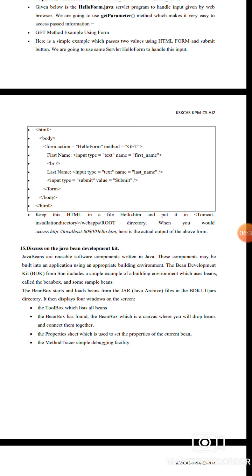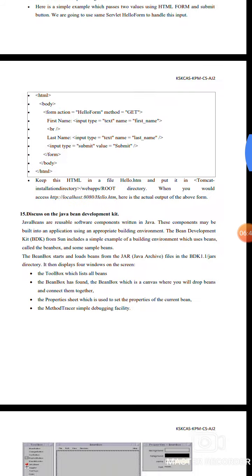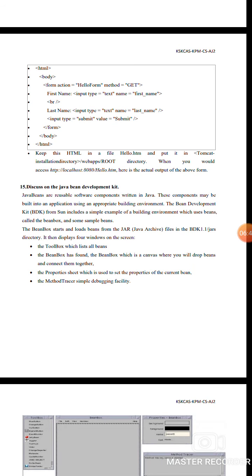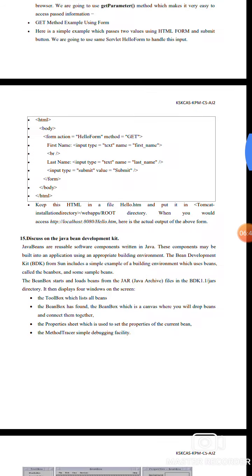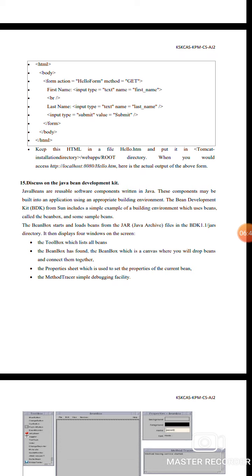This is a simple example which passes two values using an HTML form and a submit button. The structure of the servlet's HTML form: form action equals the servlet, method is get. For the first name, the input type is text, name is first name, and we use a break tag.